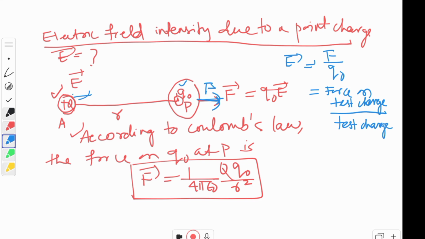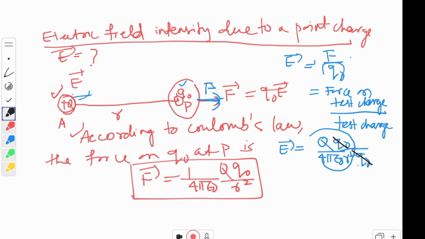Now what is the force value? So E will be Q Q0 by 4 pi epsilon naught r square, divided by Q0. That means again a Q0 will be here, so this is F by Q0. Now this Q0 and Q0 get cancelled.